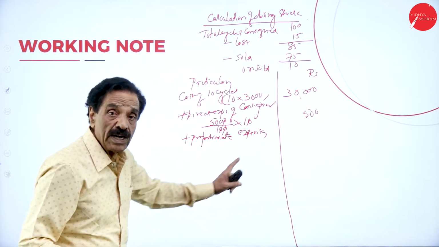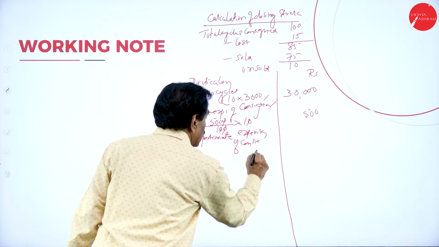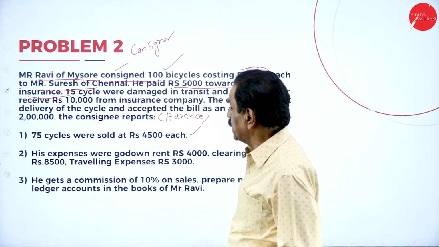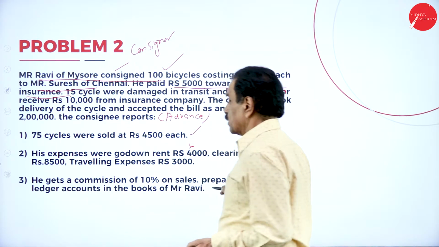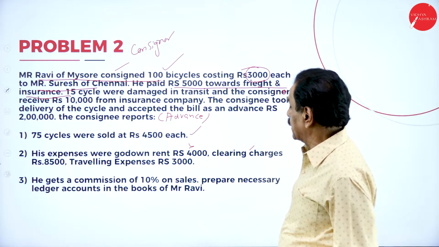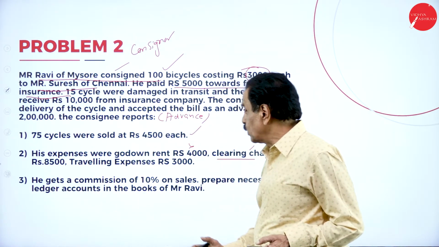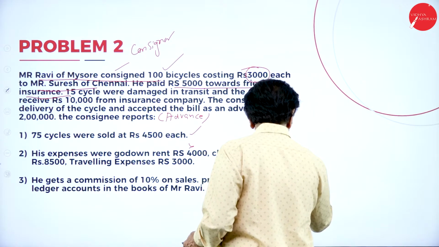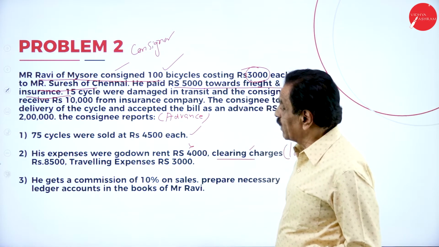Plus proportionate expenses of the consignee. Only direct expenditure. See, what is the expenditure of the consignee? His godown rent is indirect. Clearing charges we can take. Traveling expenses are indirect. Even clearing charges should be unloading clearing charges, but we assume that as loading 8,500.